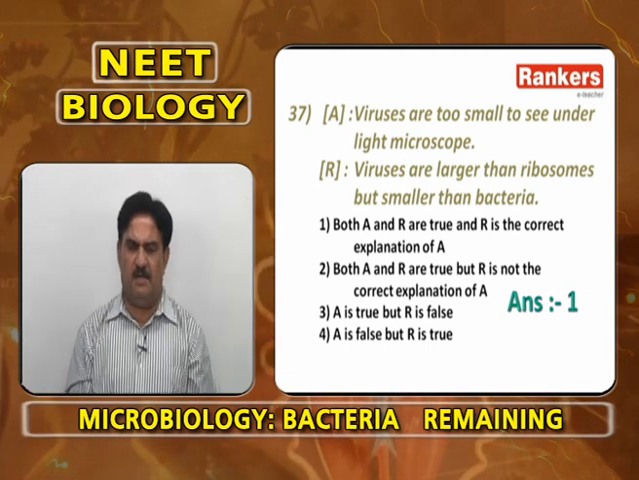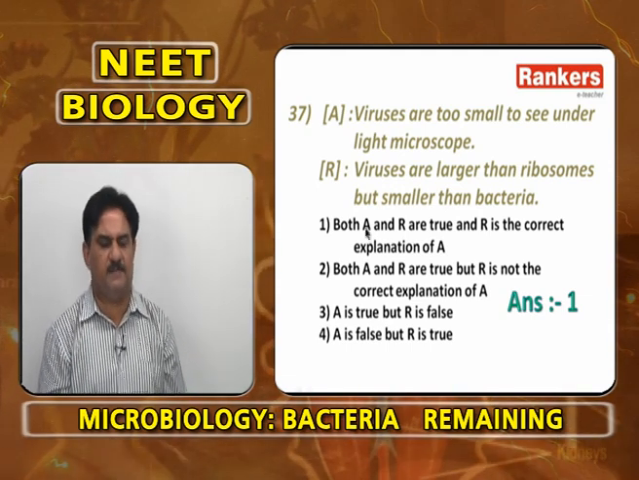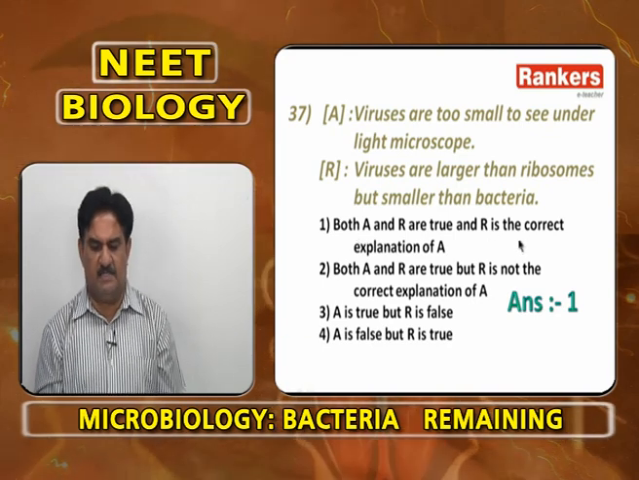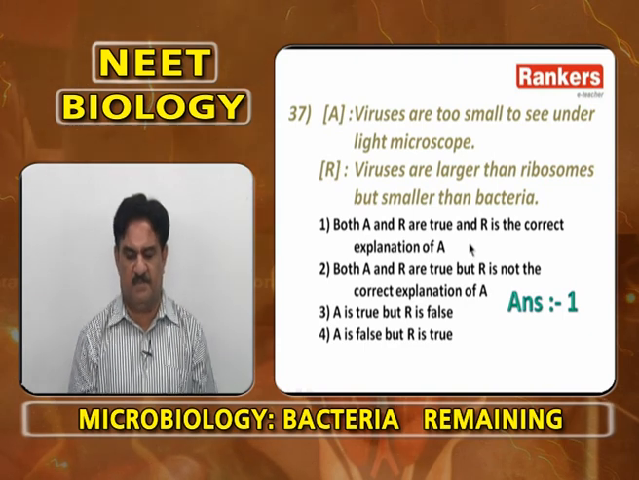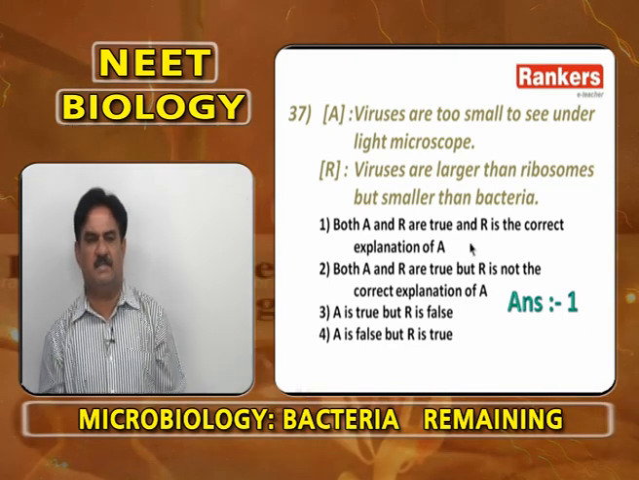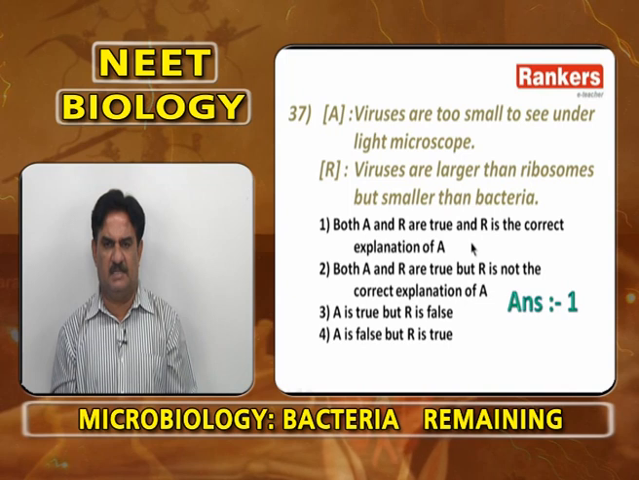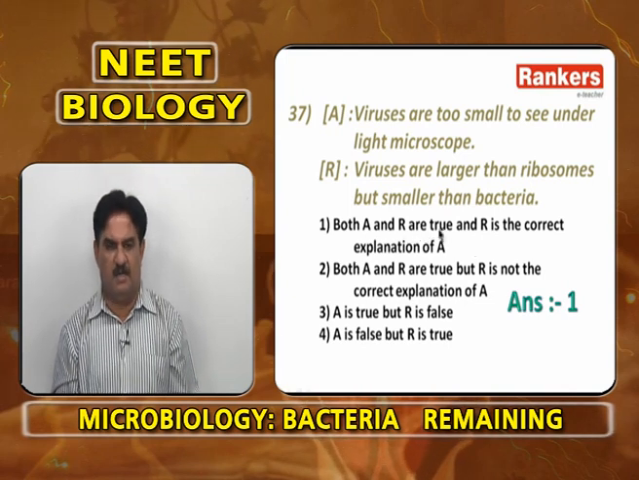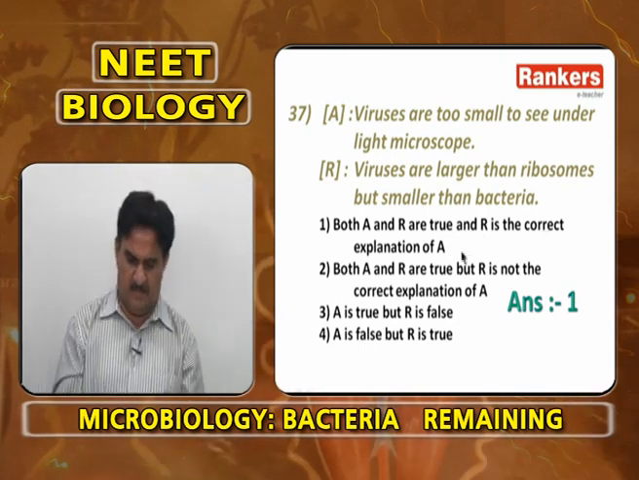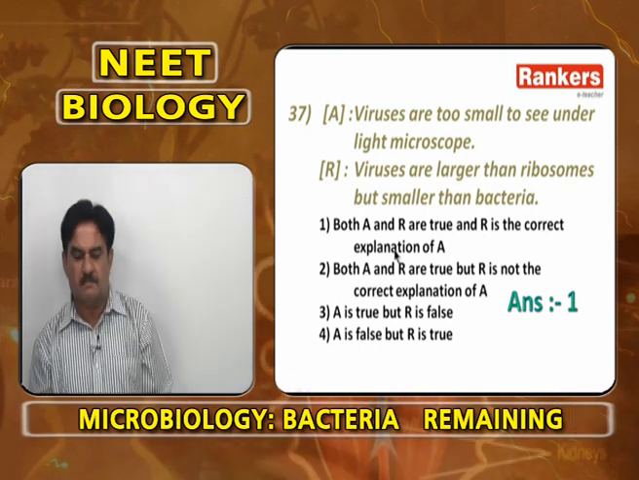Viruses are slightly larger than ribosomes and definitely smaller than bacteria, which is correct. They cannot be seen under a light microscope. They have to be seen under an electron microscope. So, A and R are correct. R is the correct explanation of A, first option.